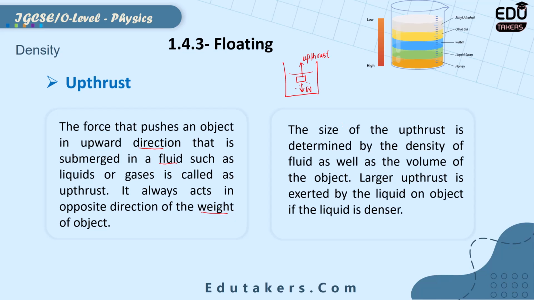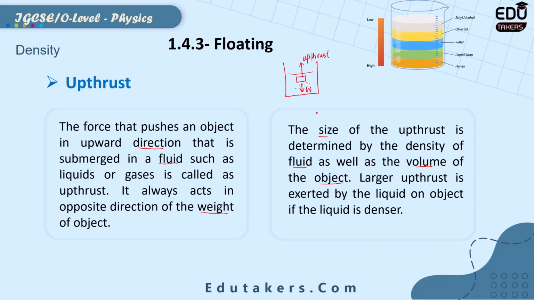What will be the size of that upthrust acting on the object? Depending upon the size of the upthrust, the object can either float or sink. So basically, as given here, the size of the upthrust is determined by the density of the fluid as well as the volume of the object. So the upthrust depends upon two factors: first is the density of the fluid, and the second is the volume of the object.